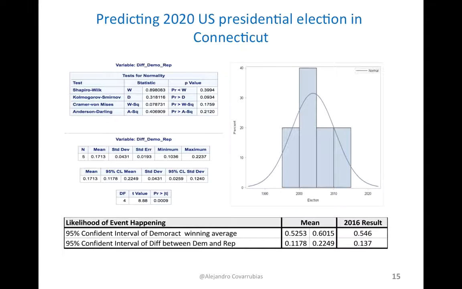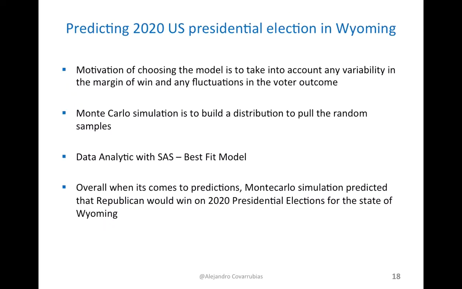As you can see here, we ran the simulation in SAS, and we have found that there's a 95% confidence interval of Democrat winning average and a 95% confidence interval of the difference between Democrat and Republican. The motivation, again, for choosing the model: we took into account any variability in the margin of win and any fluctuations in the voter outcome. Monte Carlo simulation was chosen.